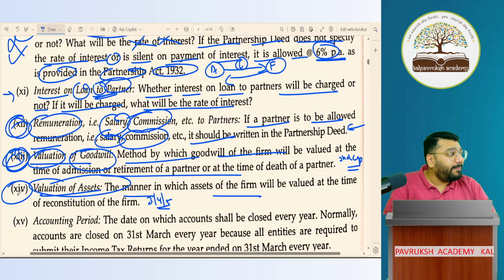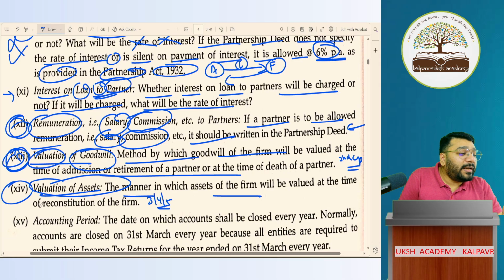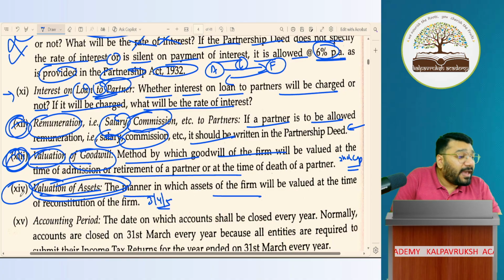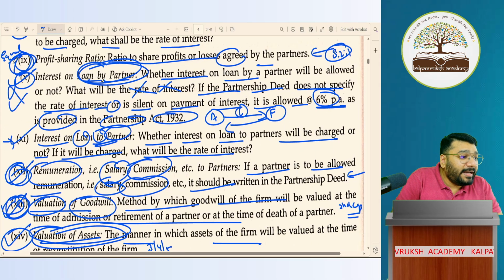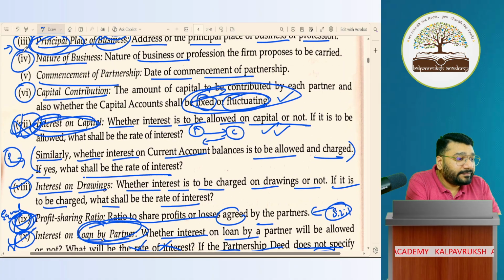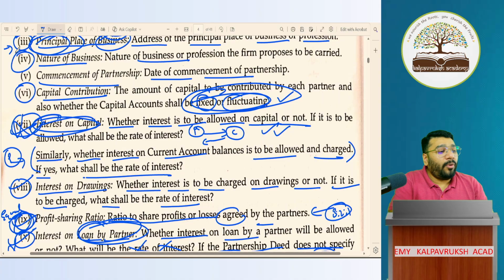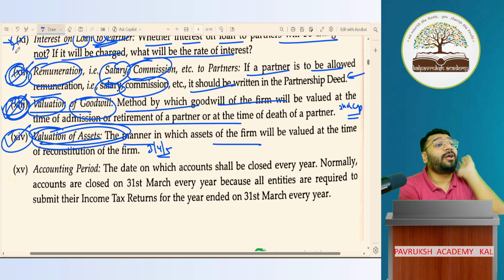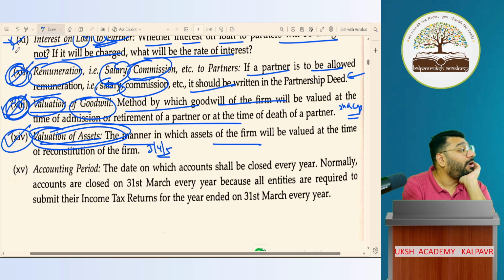So in chapter number 3, 4, 5, 6, you'll get a good understanding about how the valuation of asset is happening. This is there in your syllabus. We have questions based on this. Based on point number 14, 13, 12, 11, 10, 9, 8, 7, from point 7 to point 14, based on these clauses, you have practical questions to work out. So this is very well within your syllabus.